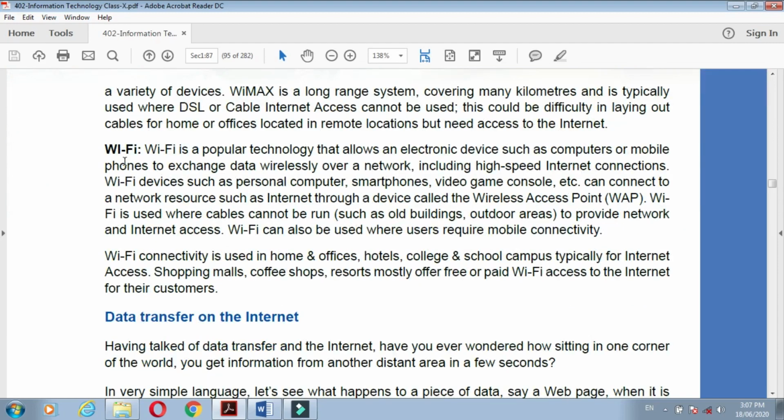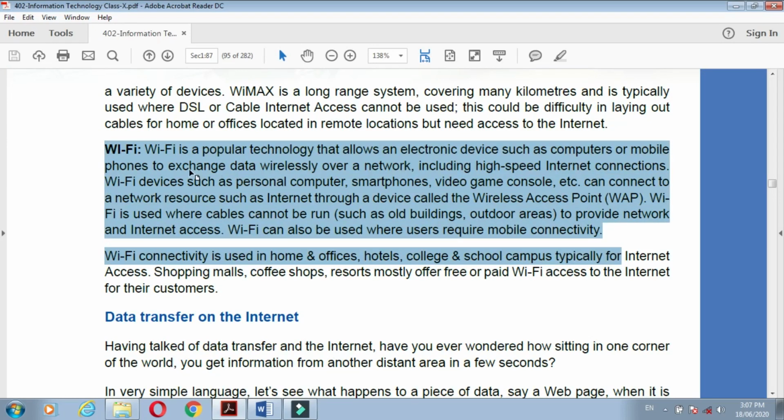Now next is Wi-Fi. What is Wi-Fi? Wi-Fi is a popular technology that allows an electronic device such as a computer or mobile phone to exchange data wirelessly over a network, including a high-speed internet connection. It means electronic devices connect with computers or mobiles to exchange data from one device to another, one mobile to another mobile, one computer to another computer, including high speed internet connectivity. That is called Wi-Fi.